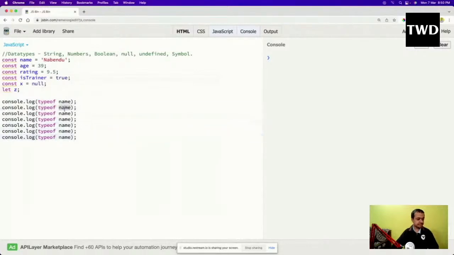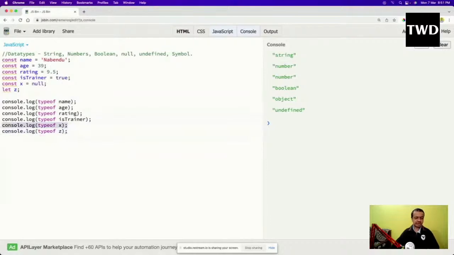Okay, name, age, rating, is trainer, and set. If I give the typeof, see, name is a string which I told, age is a number, rating is a number, there is no integer or anything there, isTrainer is a boolean, true and false are the values, and z is undefined.